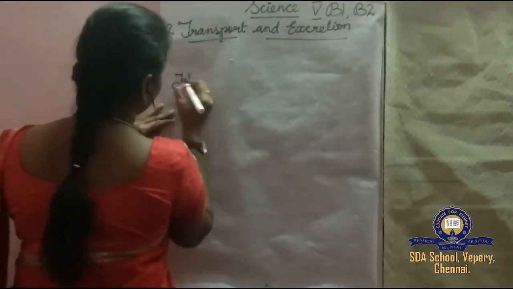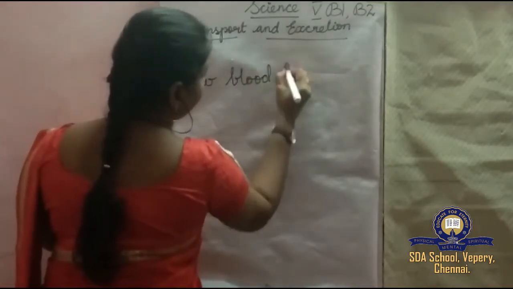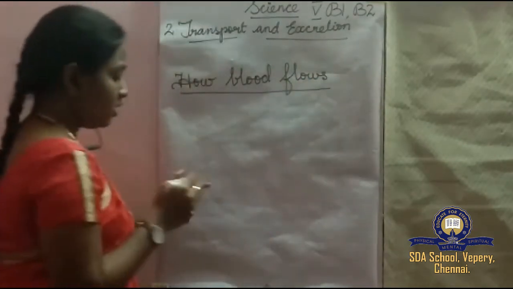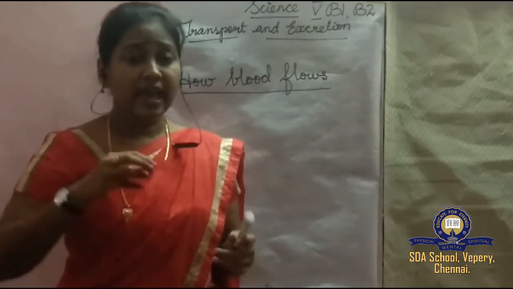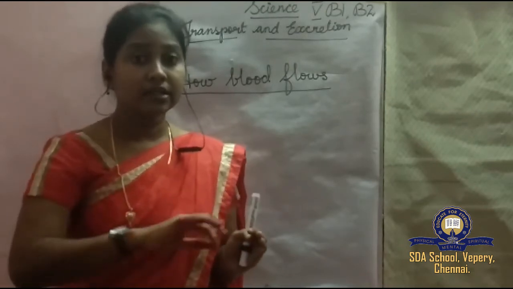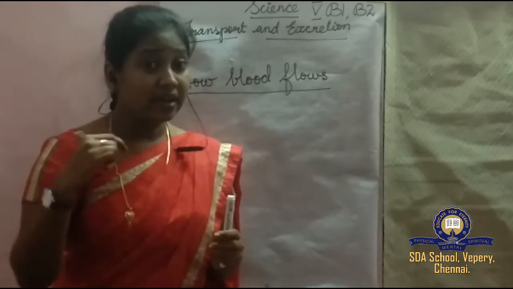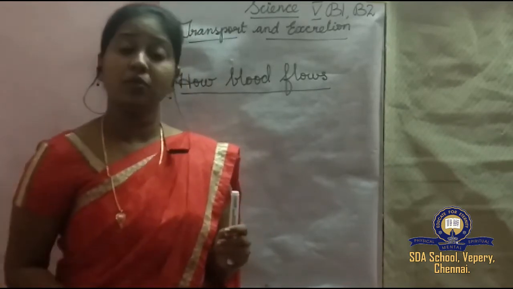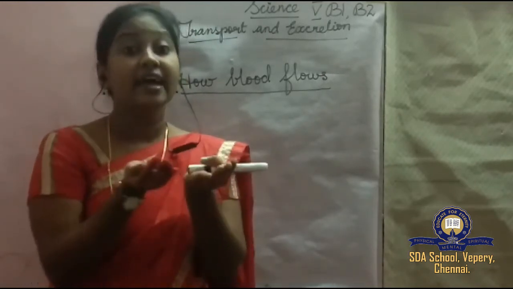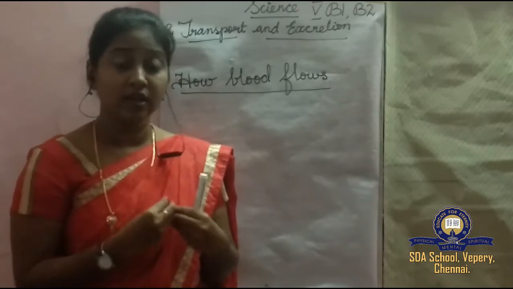How blood flows. So the blood carried by the veins to the heart has carbon dioxide collected from the body. So what is the duty? I already told you for the veins: they carry blood from different parts of the body to the heart. So the blood carried by the veins to the heart has carbon dioxide, which is collected all over the body.